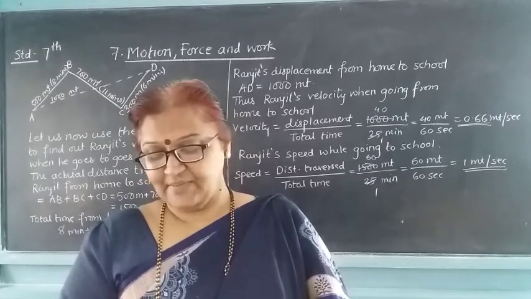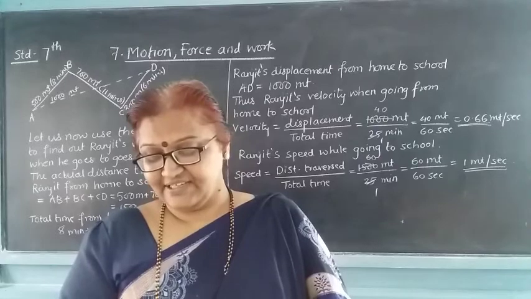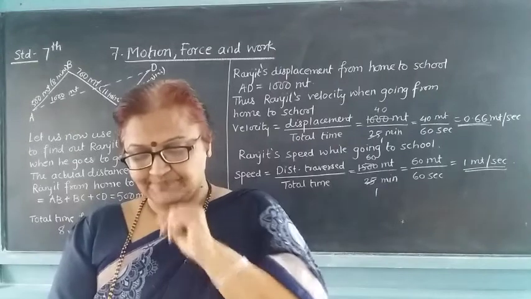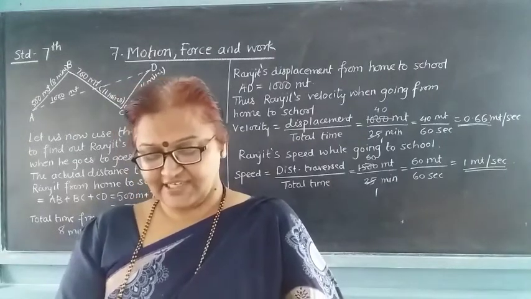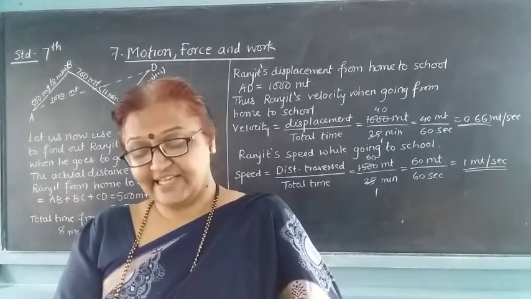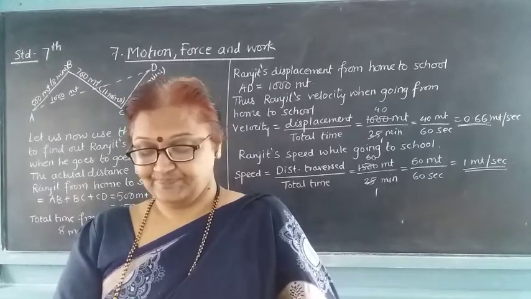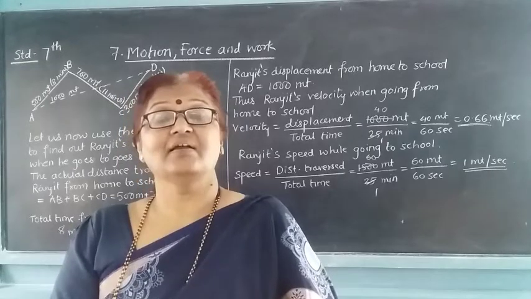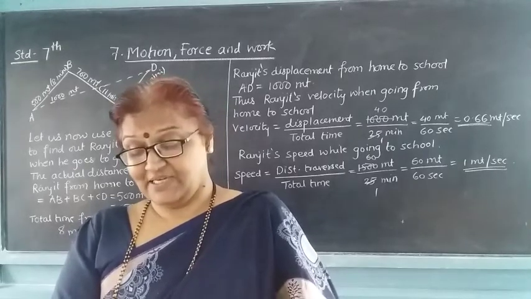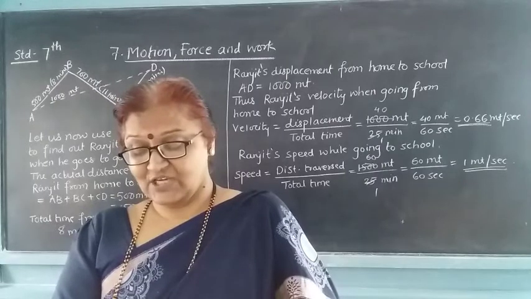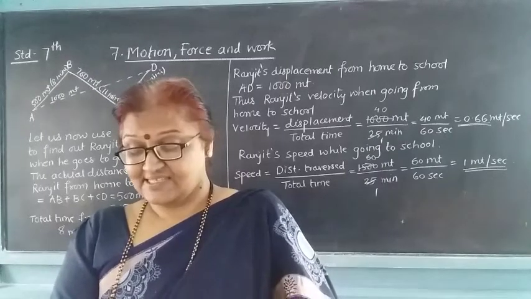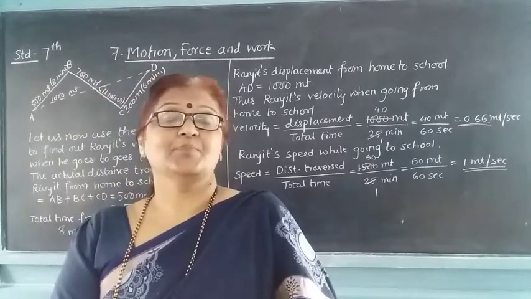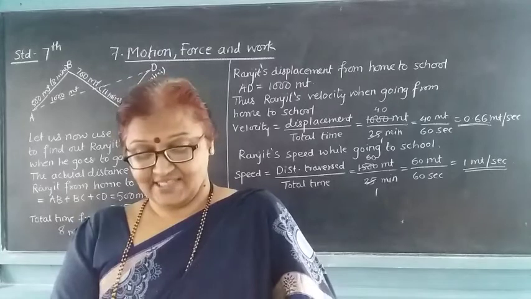However, if the truck travels the 10 kilometer distance AB in 10 minutes, BC in 20 minutes, and CD in 30 minutes, then what will be the velocity? See there, the displacement is 10 kilometers, 10 kilometers upon 10 minutes. He has travelled 10 kilometers in 10 minutes. Then he will travel 60 kilometers in 60 minutes. So the velocity will be 60 kilometers per hour.